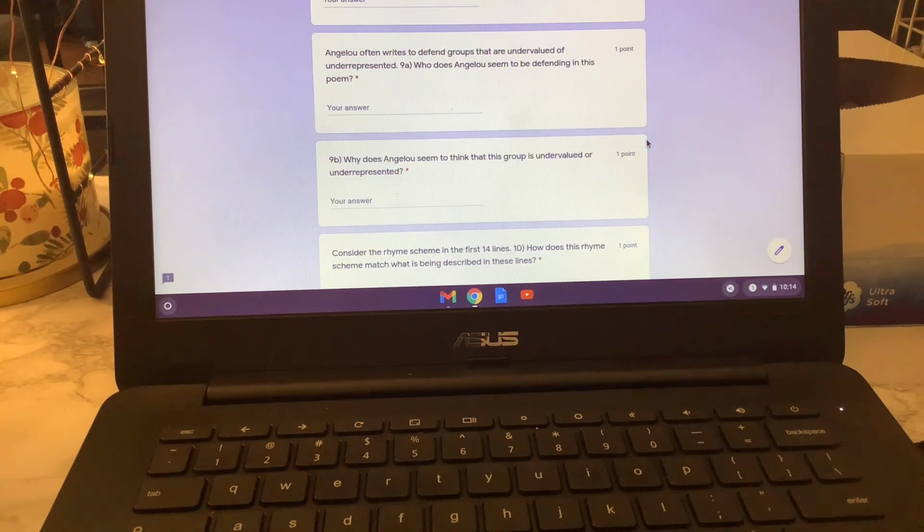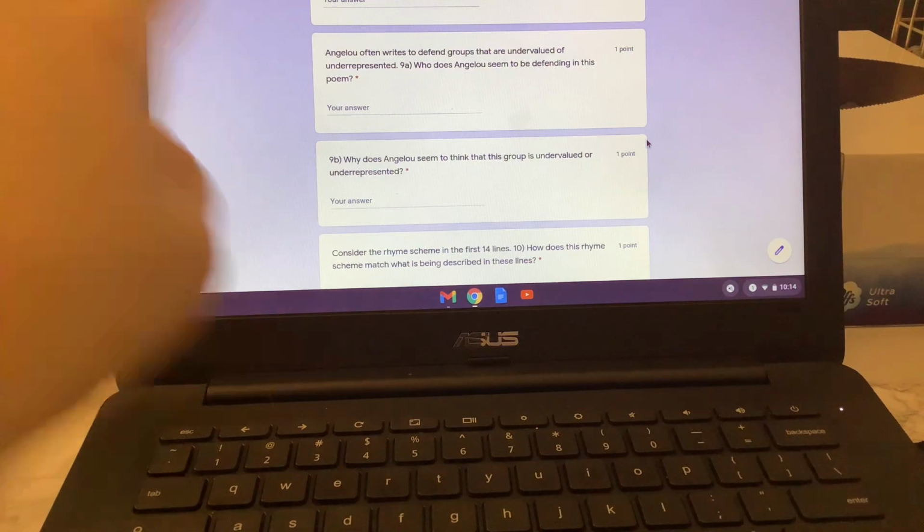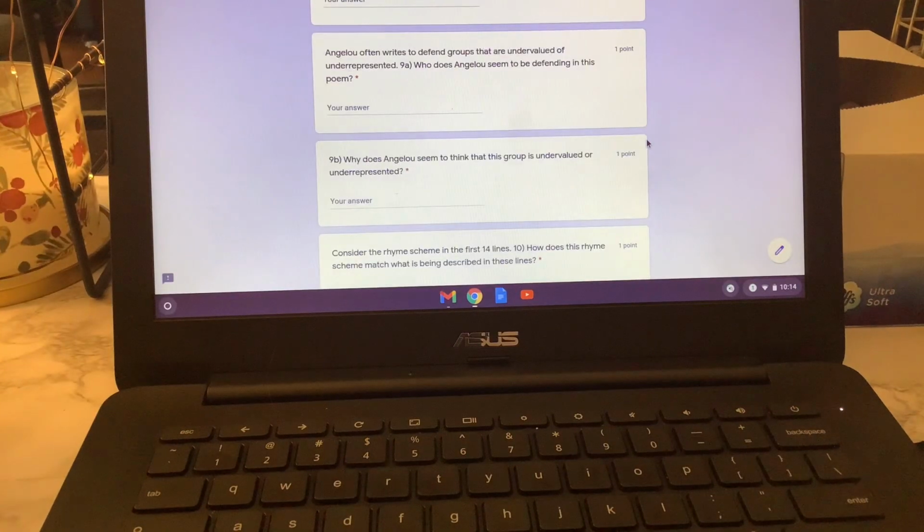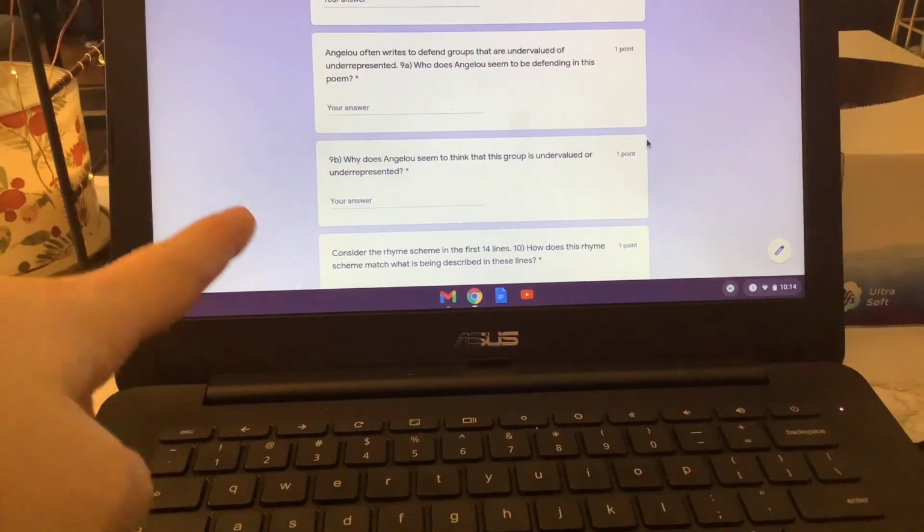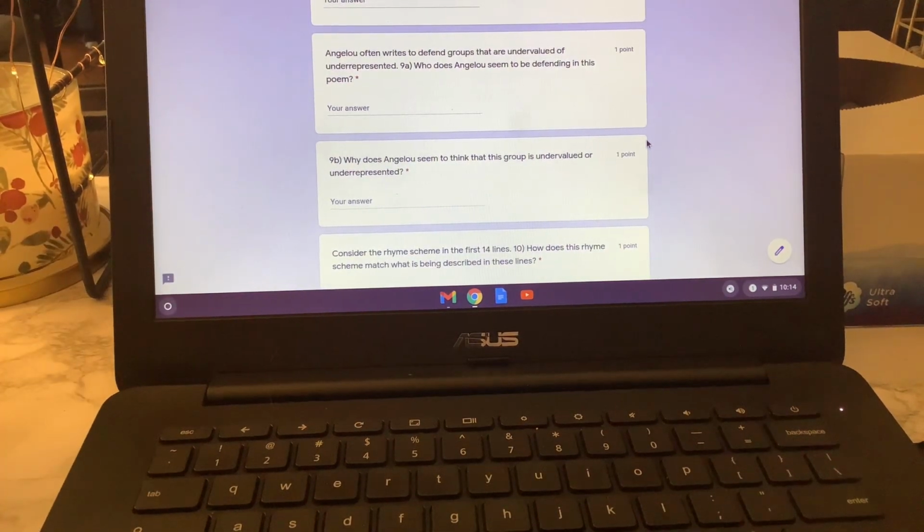And yes, we're going to restate these questions. So 9A, Angelou seems to be defending blank in this poem. 9B, Angelou seems to think that this group is undervalued or underrepresented because.